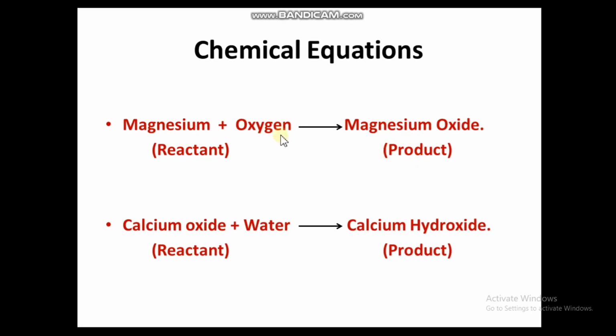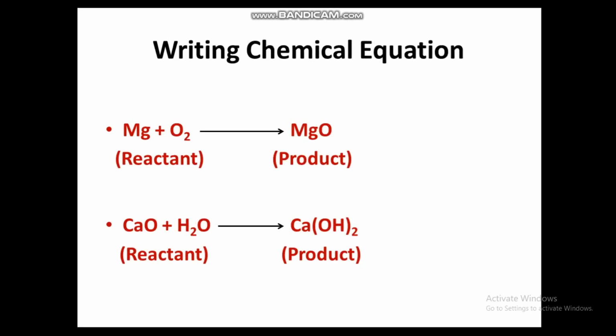After the reaction, the substance which is formed is known as the product, and the substance which is reacting is known as the reactant. So here, calcium oxide and water, these two are reactants, and calcium hydroxide, which is formed after the reaction, is known as the product. Like this also we can write, and the ideal form to write a chemical equation is like this. Here you can see the symbol of magnesium will be written. We know the symbols of all the metals and non-metals we have learned in chapter 5. So magnesium is Mg and oxygen is O2.